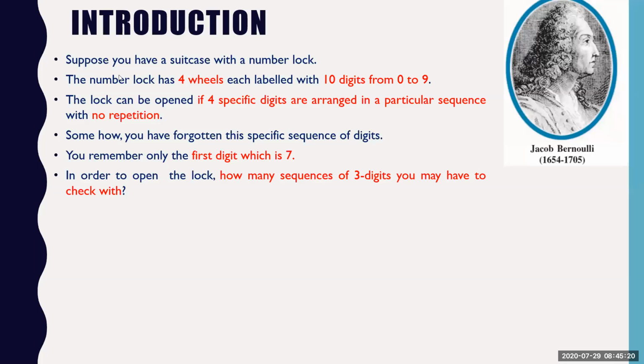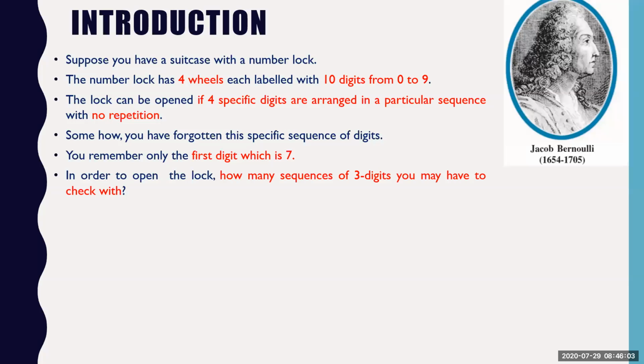For example, suppose you have a suitcase with a number lock. Okay, it's a wheel lock. Maybe you might have seen that in many suitcases you have a wheel lock. So it has 4 wheels labeled with 10 digits from 0 to 9. The lock can be opened if 4 specific digits are arranged in a particular sequence with no repetition. For example, from 0 to 9, any 4-digit combination you have to keep without repetition so that the lock will open.